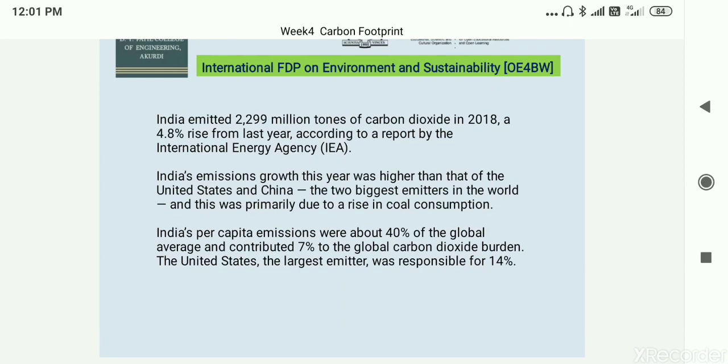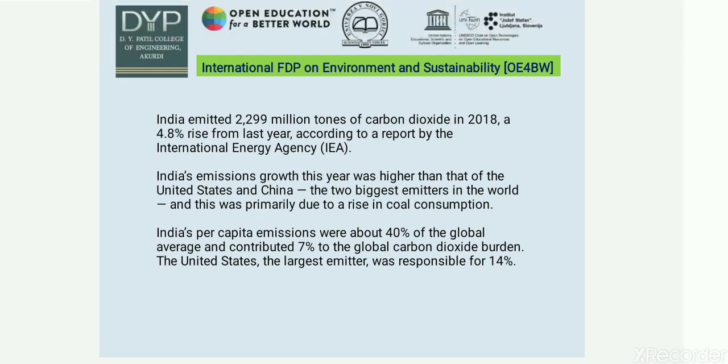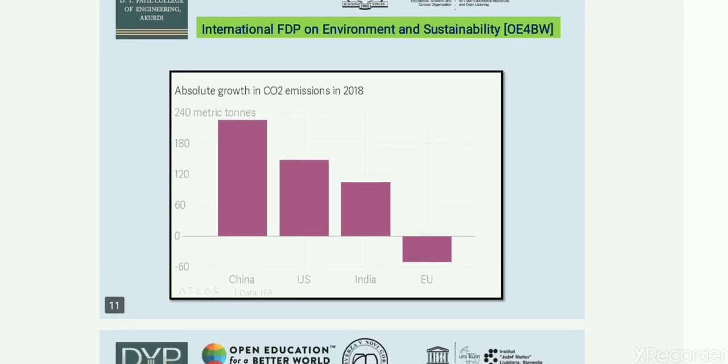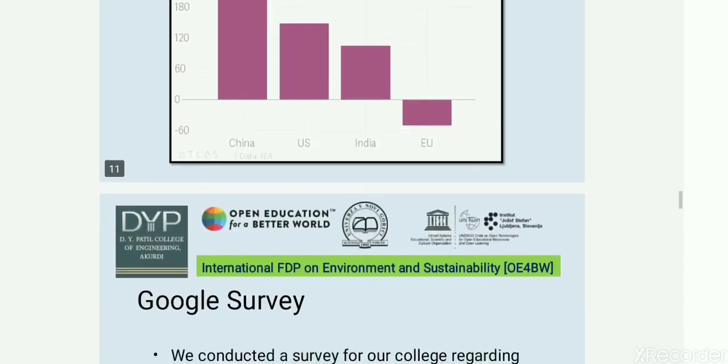So what is the Indian scenario regarding carbon footprint? India emitted about 2299 million tons of carbon dioxide in 2018, a 4.8% rise from last year, according to a report by the IEA, that is the International Energy Agency. India's emissions growth this year was higher than that of the United States and China, the two biggest emitters in the world, and this was primarily due to a rise in coal consumption. This is a graph which represents absolute growth in CO2 emissions in 2018.